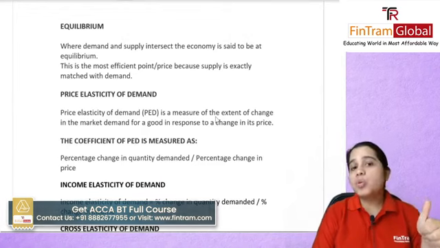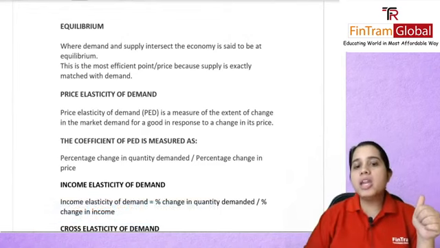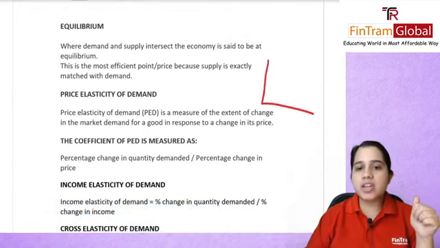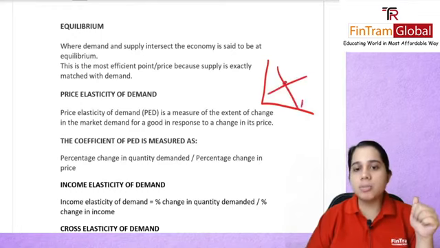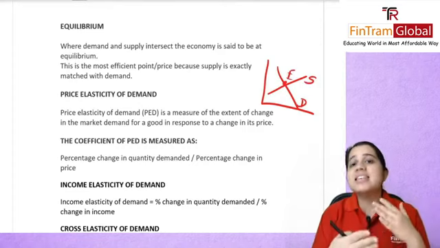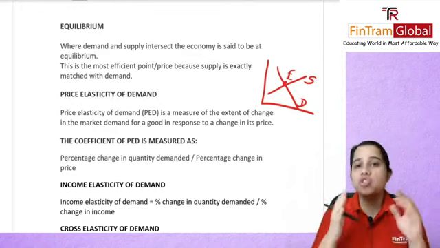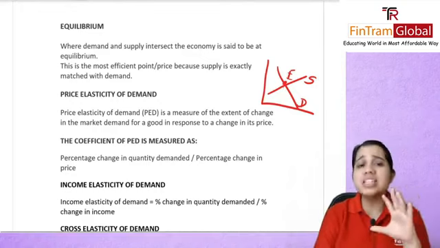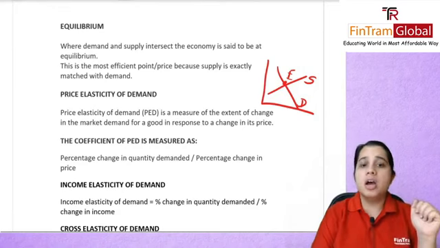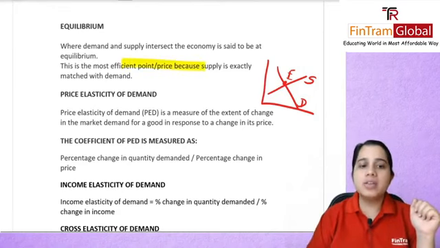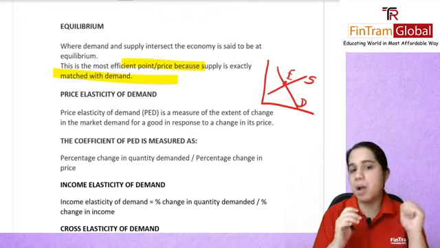Now equilibrium, what was equilibrium? Equilibrium will be the point wherein basically your demand and supply curves intersect. So this is your demand curve, this is your supply curve, this is the equilibrium point. This is the point wherein your demand is absolutely equal and matches your supply. This will be the most efficient point of price, because supply will exactly match your demand.